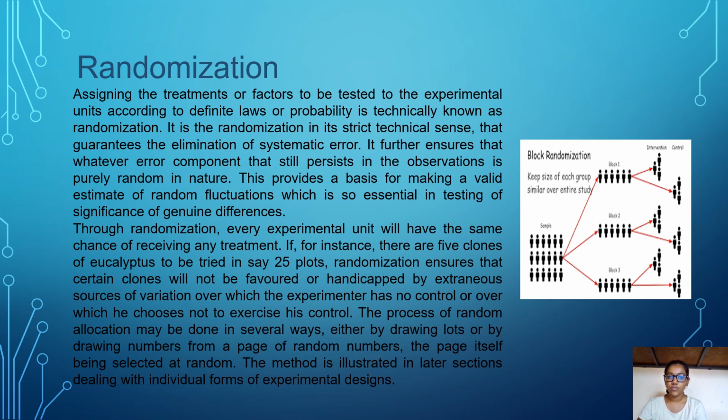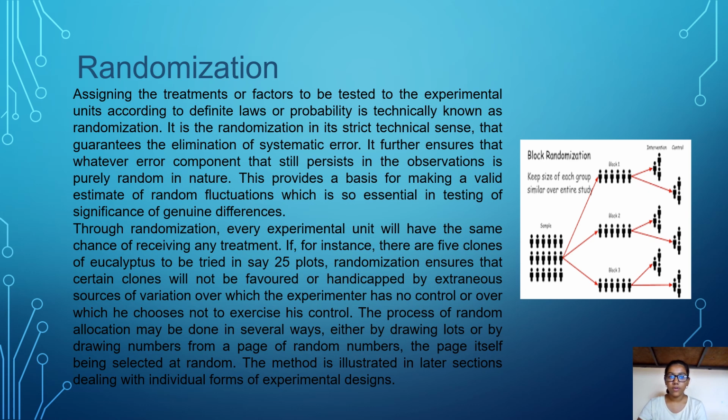Through randomization, every experimental unit will have the same chance of receiving any treatment. If, for instance, there are 5 clones of eucalyptus to be tried in 25 plots, randomization ensures that certain clones will not be favored or handicapped by extraneous sources of variation over which the experimenter has no control or over which he chooses not to exercise his control.